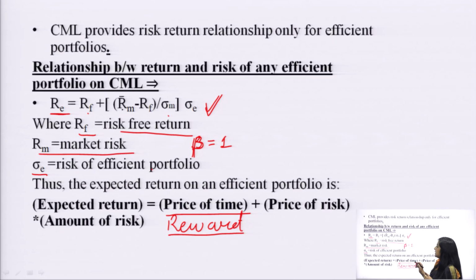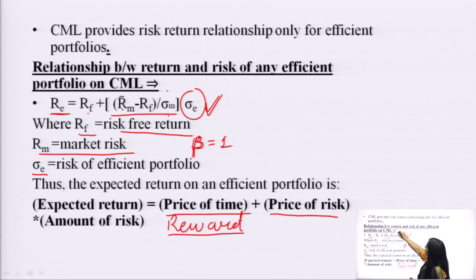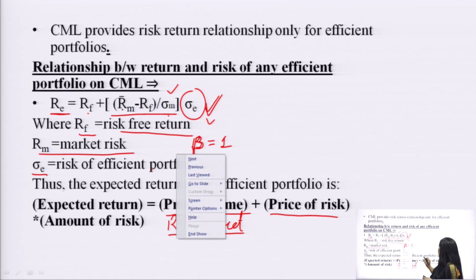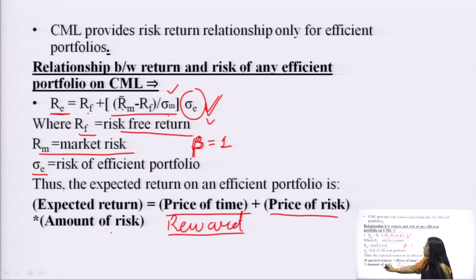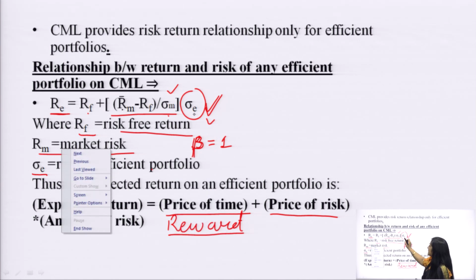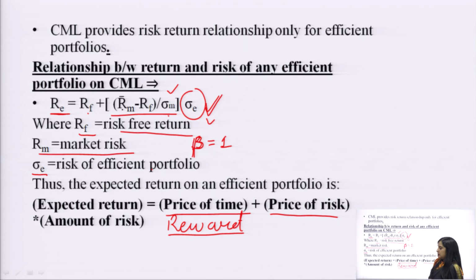And then, since he is assuming some risk in the market, he wants some return according to this risk. So, this is the price of risk, and this is the amount of risk. So, how is the relationship derived? Return equals reward plus price of risk into amount of risk. So, sigma E is the amount of risk.